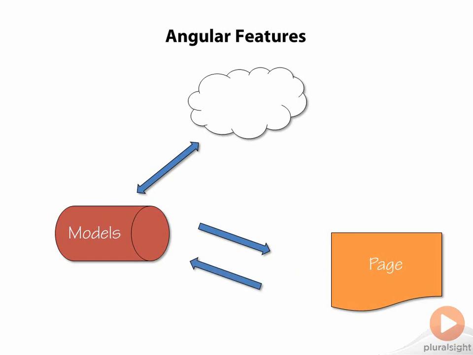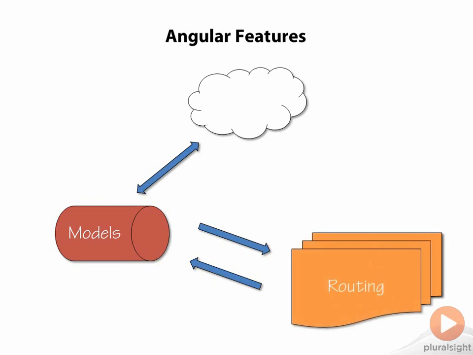Angular also handles updating the data, or model, based on user interaction, so when a user types into a text field, that new value can automatically be copied into your model. You don't have to wait for certain events. You can just tell Angular that a certain text box owns a certain piece of data, and it will keep them in sync. This feature is called two-way binding. And lastly, Angular handles routing, or moving from one view to another. This is the key piece in building single-page applications, or SPAs. This way you can completely change your view based on user interaction with your page. Angular will also update the URL in the browser so that the new view can be bookmarked for later.